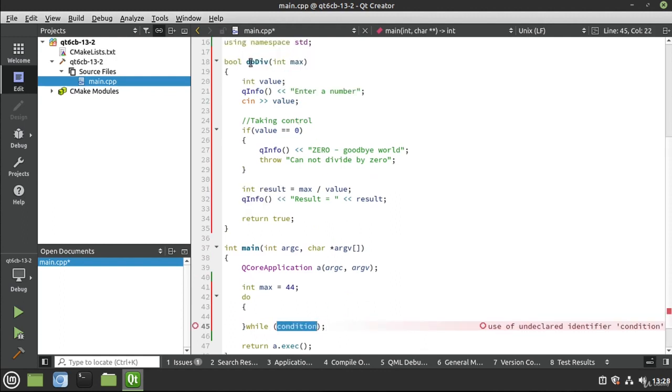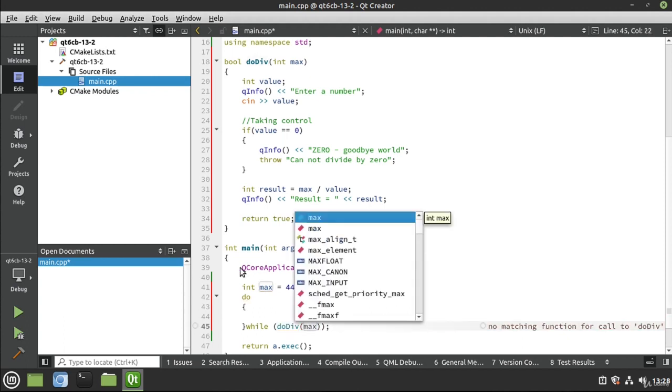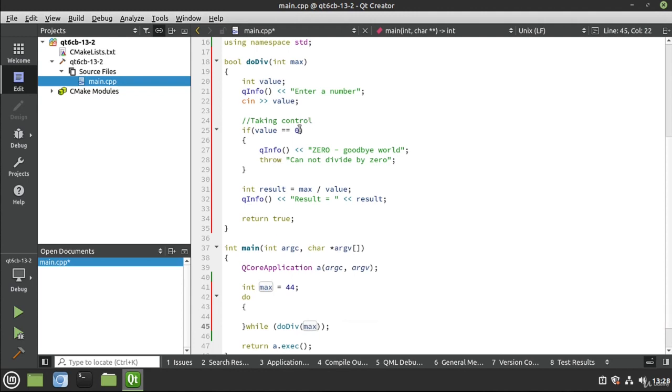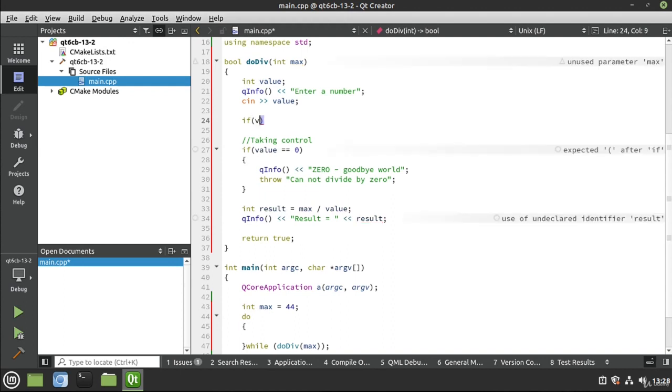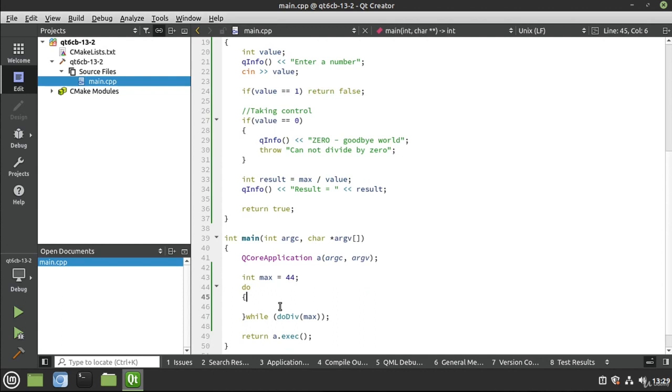Now you notice up here, our function returns a bool, and we're returning true. So I'm going to say do div. As long as do div is returning true, then we're good to go. We could say something like if value is 1, go ahead and return false. So let's say if value equal 1, return false. Just as a demonstration on how you would break out of a loop here.